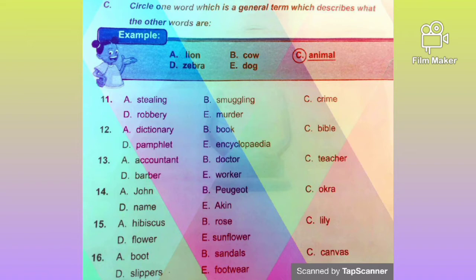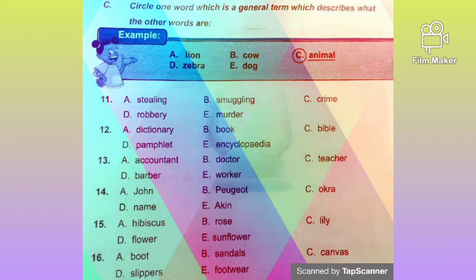Now if you look at the underlined word there, we have animal because lion, cow, zebra and dog, they are animals. Do you understand that now? Okay, so it means animal is the general word or the general term for the other words.